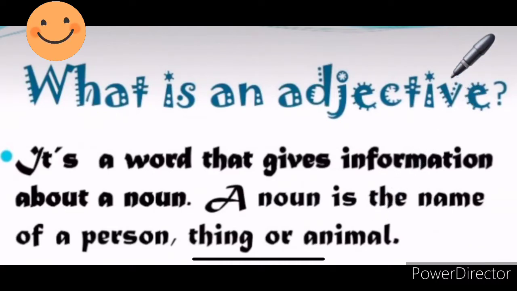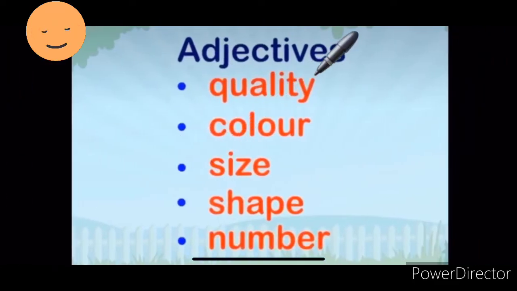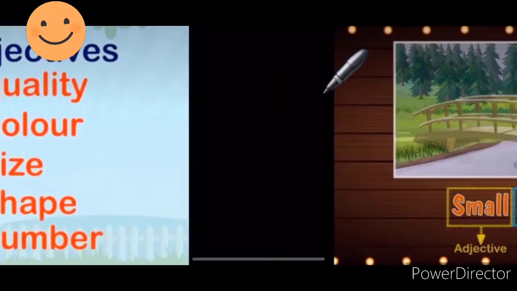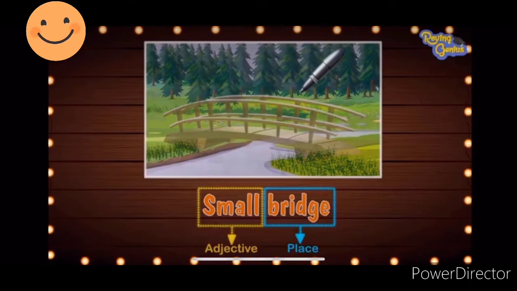So adjective, what does it do? It will describe. An adjective will describe a noun. It will tell you more about the noun. For example, it will tell you about the quality of a noun, or the color of the noun, or size, shape, or number of the noun. For example, 2 cars, round shape, big size, red color, brown color, or quality. How is the quality? Best quality, poor quality, cheap quality. Okay, so let's do some examples.